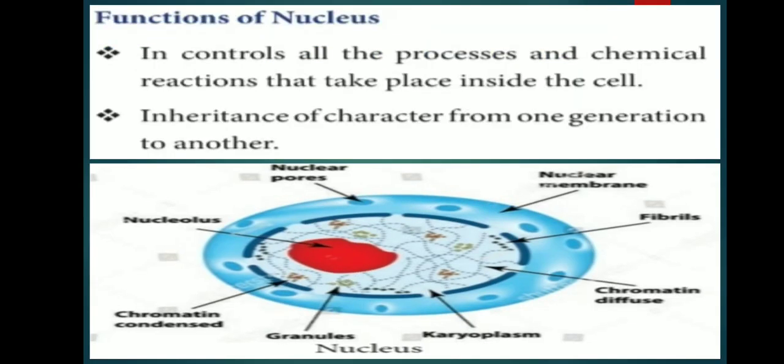Functions of nucleus. Nucleus works as the control center of the activity of the cell. The entire content of a living cell is known as protoplasm. It includes the cytoplasm and the nucleus. Protoplasm is called the living substance of the cell.